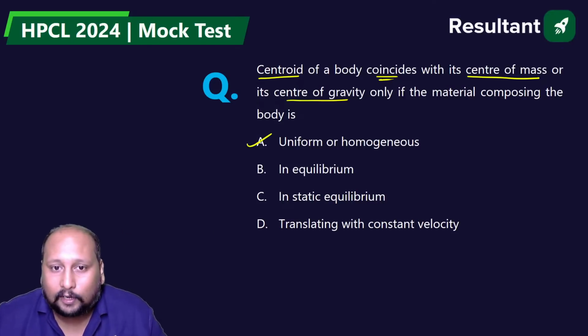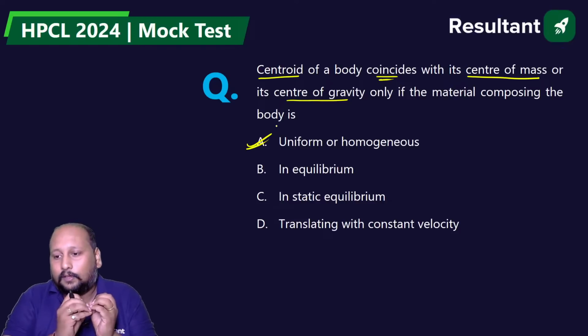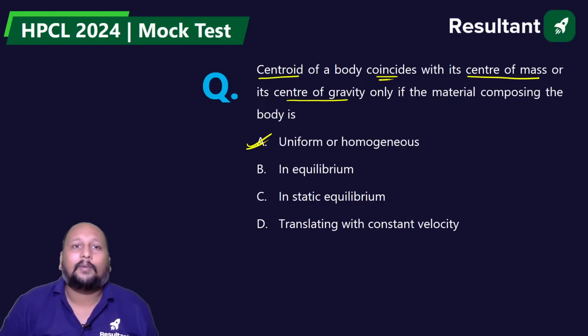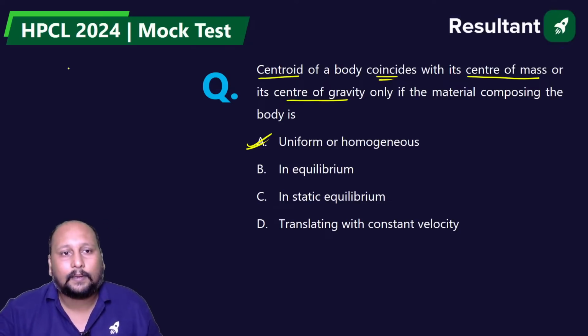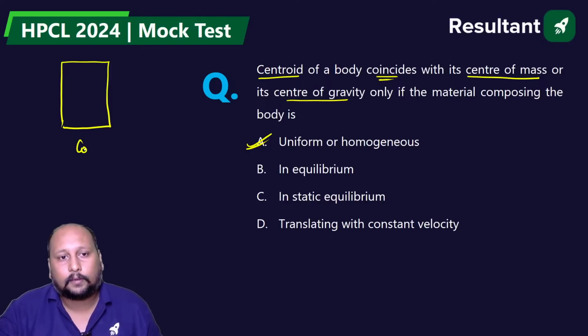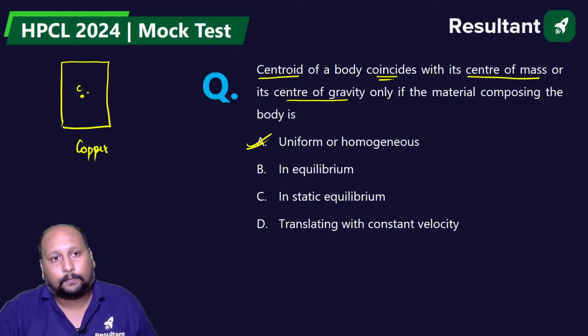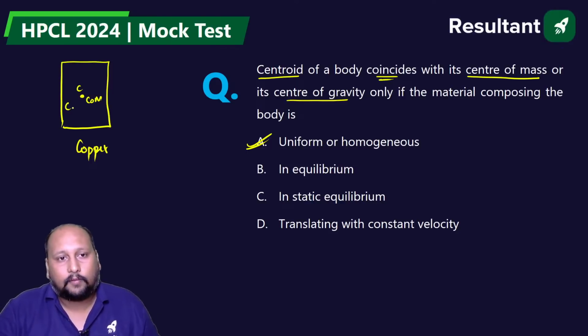A, very good. Homogeneous or uniform. It's not equilibrium. Centroid and center of mass, how are they dealing with equilibrium conditions? No, right? Let us take an example. Suppose I have a body made up of copper. Its center of gravity and center of mass will all be exactly at the same point.